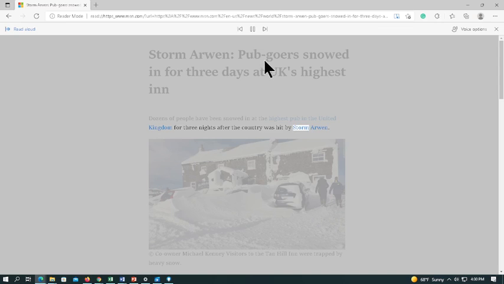Country was hit by Storm Arwen. Copyright symbol co-owner Michael Kenny. Visitors to the Tan Hill Inn were trapped by heavy snow.